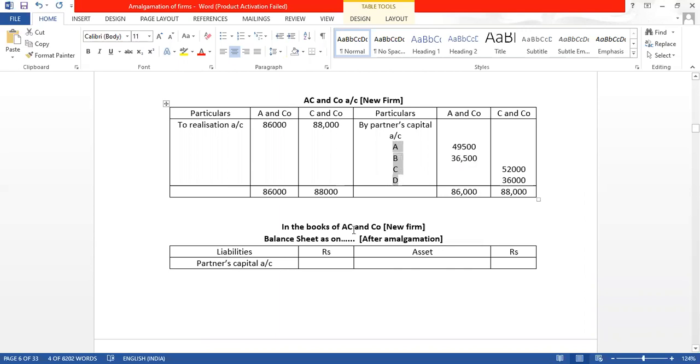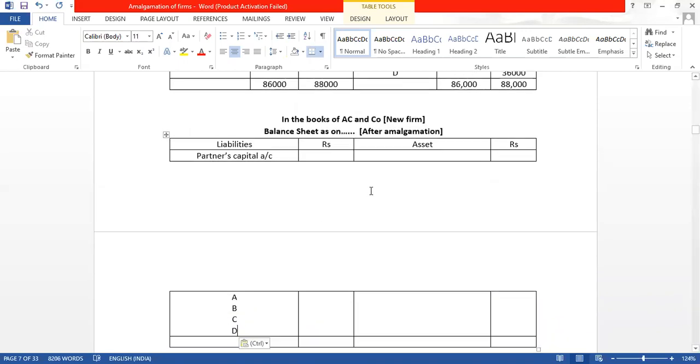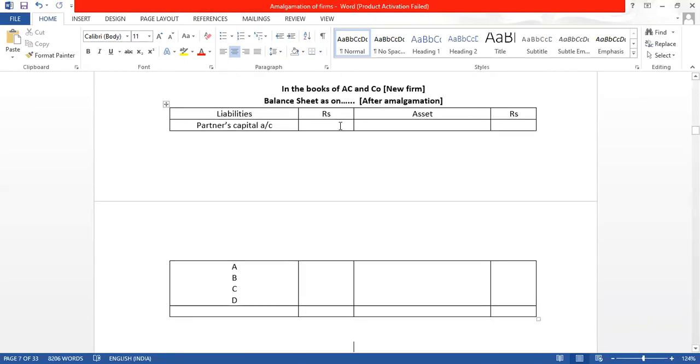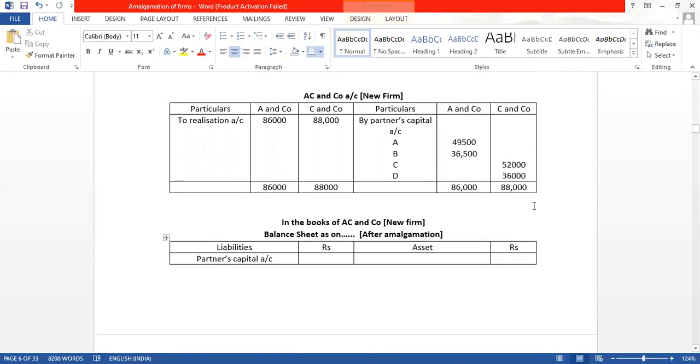We have in the new business we have 4 partners और उनका कैपिटल कितना है? 49,500, 36,500. So I will write here. And C and D का कितना है? 52,000 and 36,000.